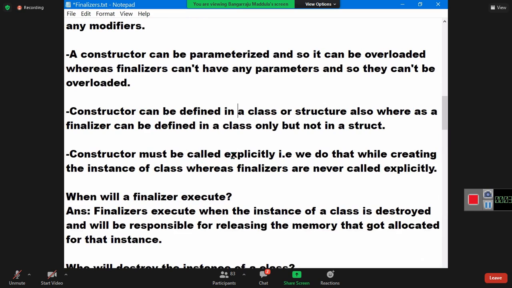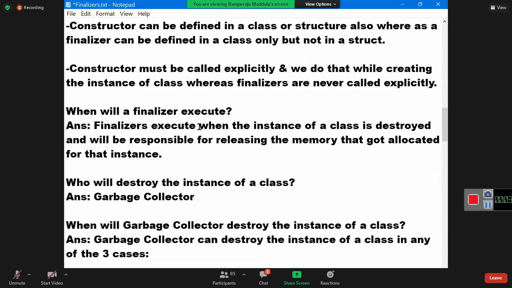Next. A constructor must be called explicitly. We do that while creating the instance of a class, whereas finalizers are never called explicitly. So when will a finalizer execute? Finalizers execute when the instance of a class is destroyed, and they are responsible for releasing the memory that got allocated for that instance.